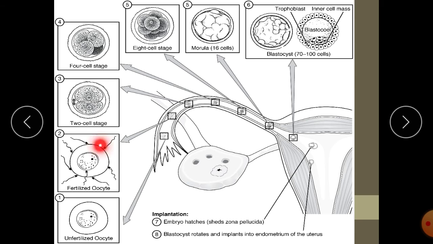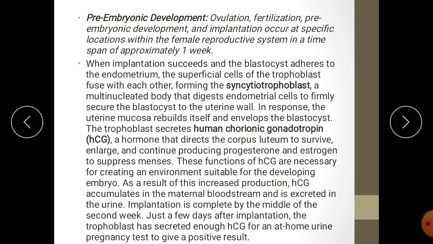So these are the different stages that occur during the pre-embryonic and embryonic stage. Next.